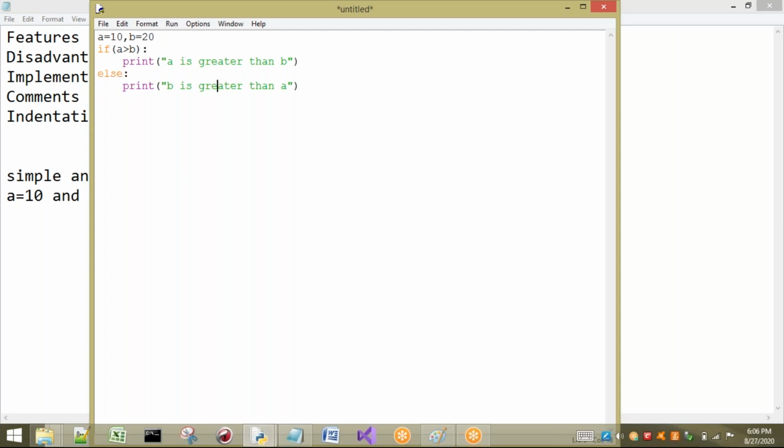See, it looks like general English language. I have given you two numbers, asked you to compare them and tell which one is greater. In general language, if a's value is greater than b, you will say a is greater. So if a is greater than b, I tell that a is greater than b. In the else case, if that is not the case, automatically b is greater than a. See, I will save this one.